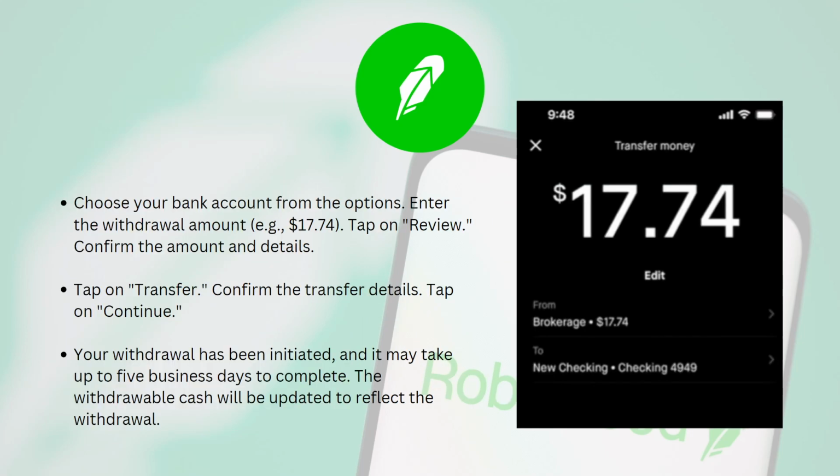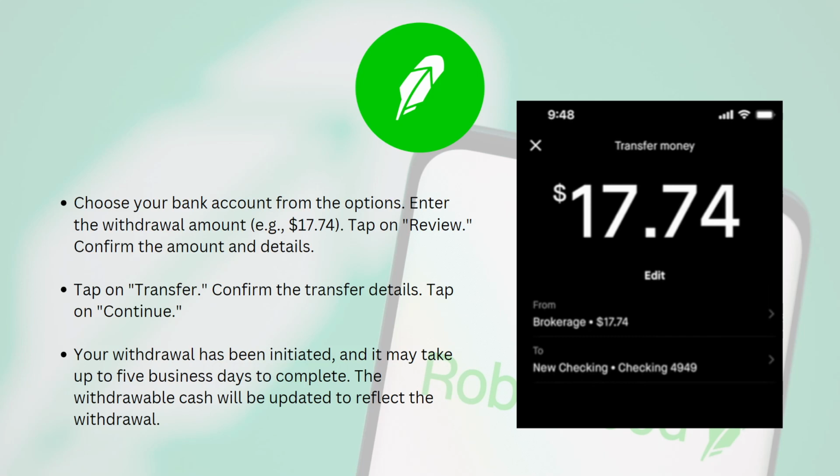Then just tap on Transfer Money from Brokerage. Then choose your bank account from the options. Then just enter the withdrawal amount, for example, $20, $10, or etc. After that, just tap on Review, then confirm the amount and details on your screen. Tap on Transfer, then confirm the transfer details.